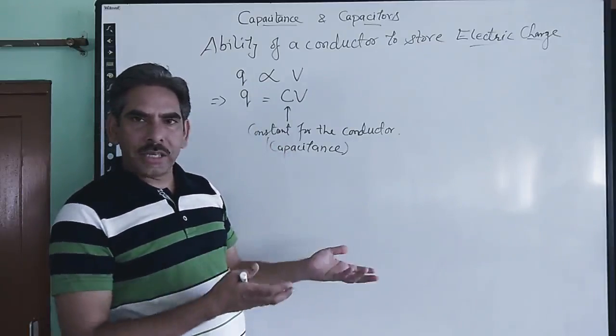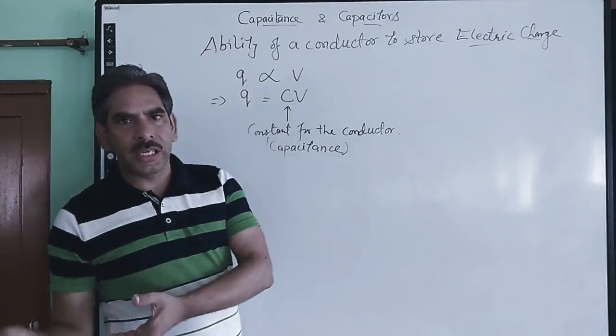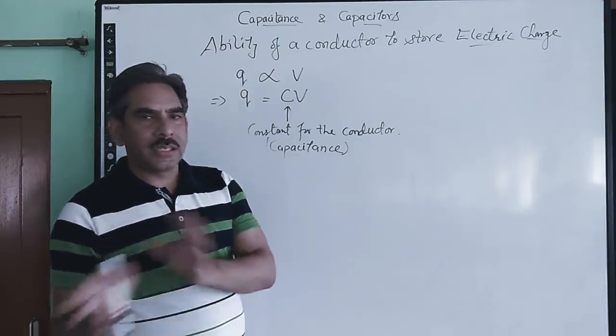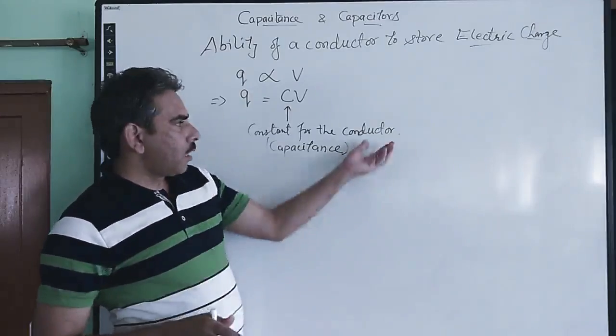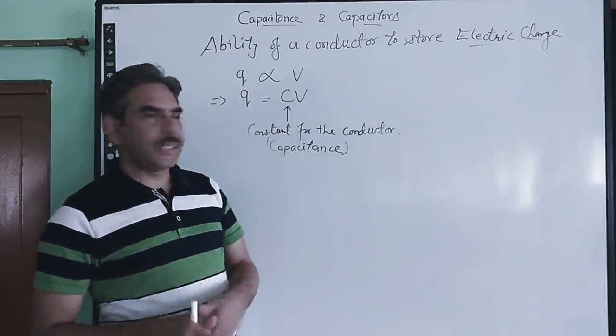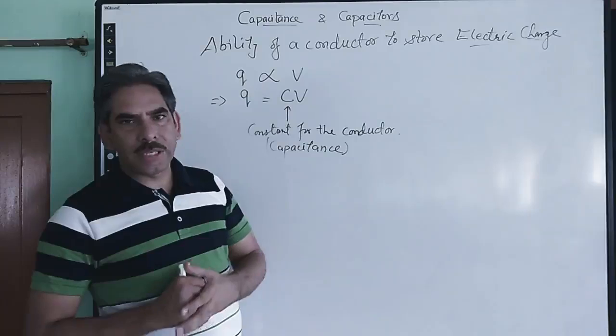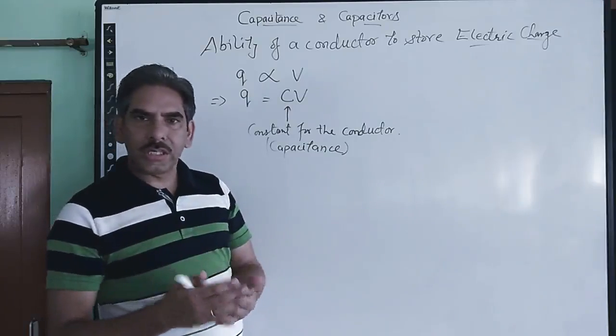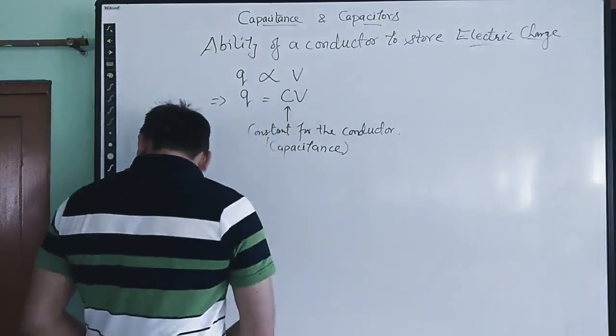It may be placed in air or free space, or in any other dielectric medium. So the presence of a medium around the conductor will also affect its capacitance, meaning its ability to store charge, right?